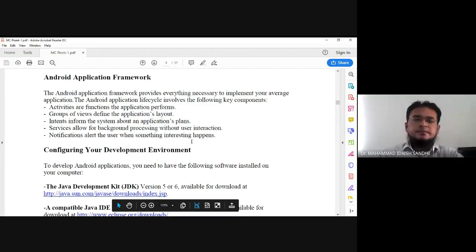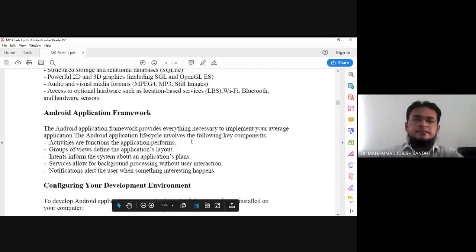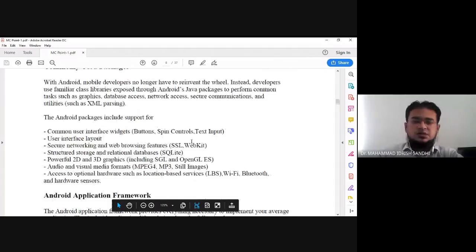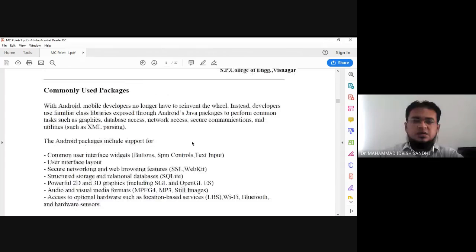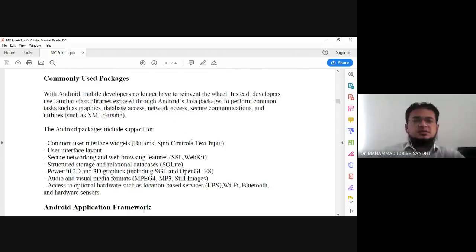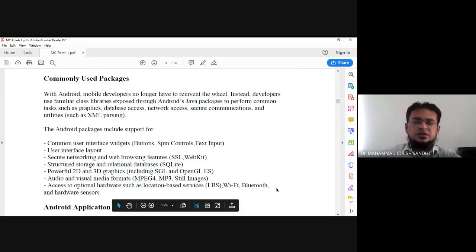So up till now, we have discussed the commonly used packages that we are using for Android programming. By using those packages, we directly use methods, classes, and other properties.